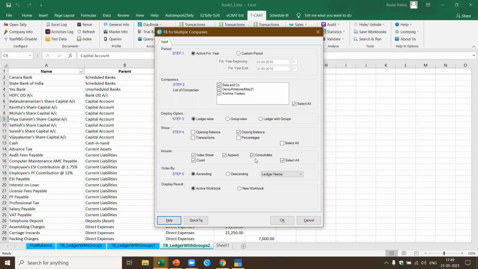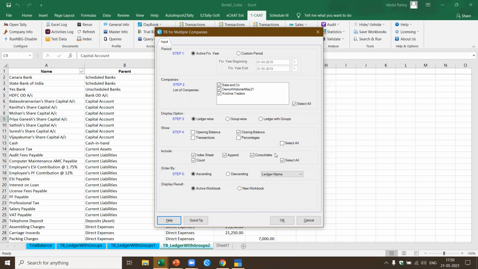So it means if I've got trial balance of multiple branches, and I want to append and consolidate them, I can do it in one go using TCAT, which means I open all the companies and in one go I can extract all the trial balances. Not only that, I can append them one below the other. When I append, it's not like in Excel where I just copy and paste. It will also add the worksheet name. So it means you can filter based on, let's say I've got 10 branches and I appended all the trial balance from all the 10 branches.